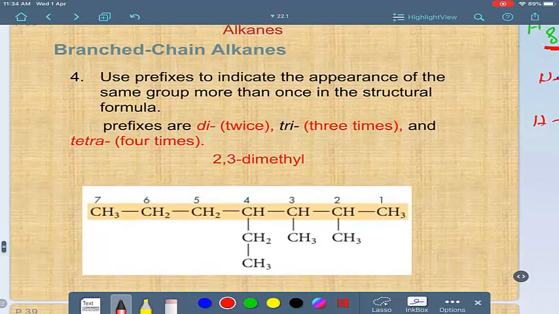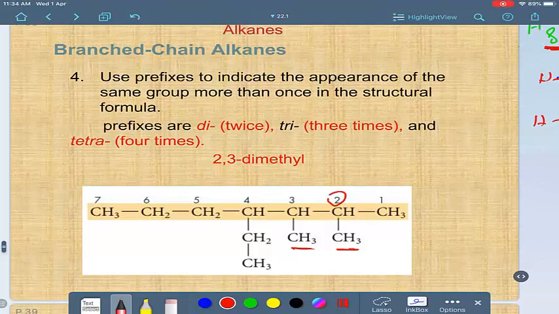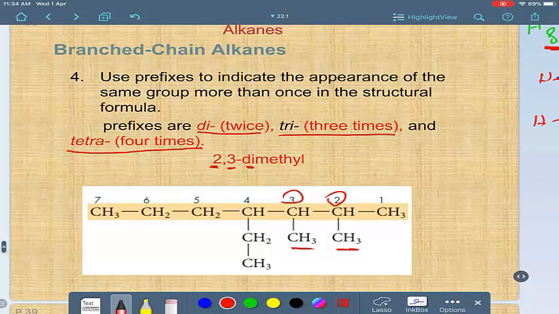But also we have 2 methyls, at 2 and at 3. At this moment you have to use the prefix di if there are 2, tri if there are 3, tetra if there are 4. At this moment there are 2 groups only, at 2 and at 3, so they are di. 2 means di, so dimethyl groups here. Dimethyl at 2 and at 3.